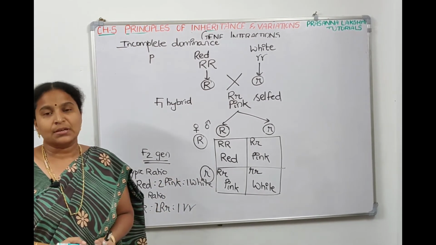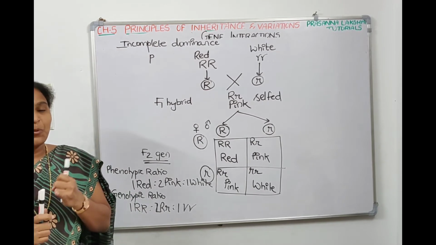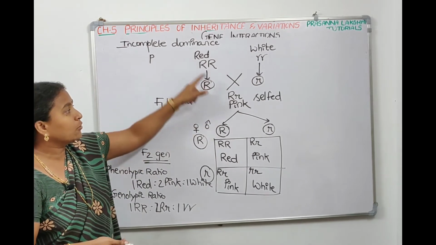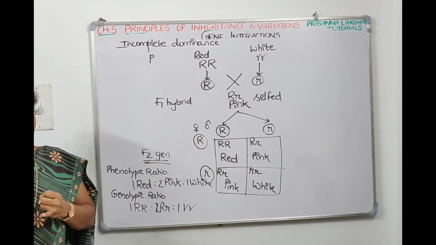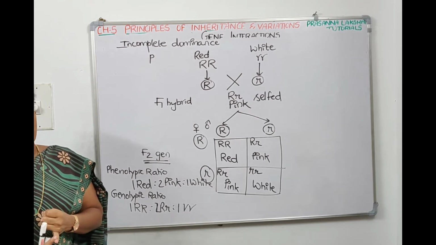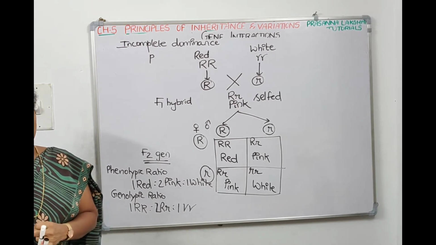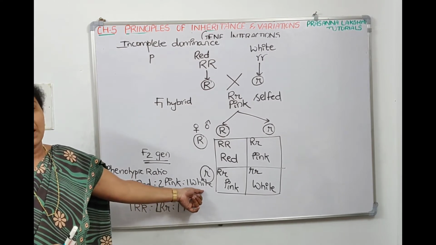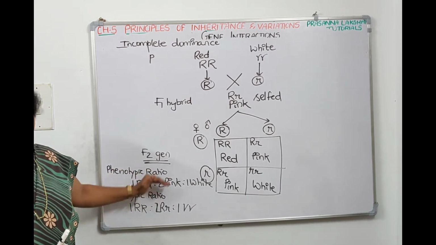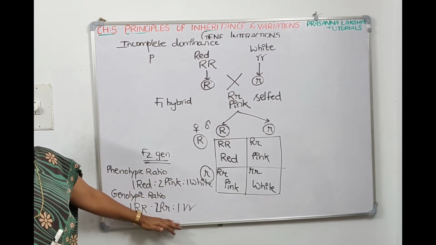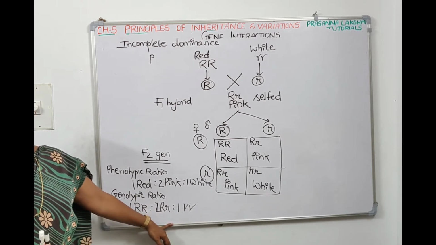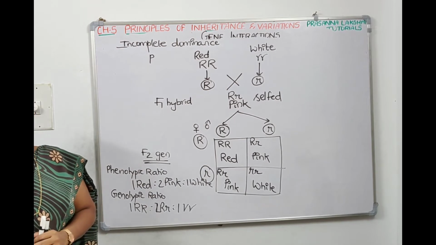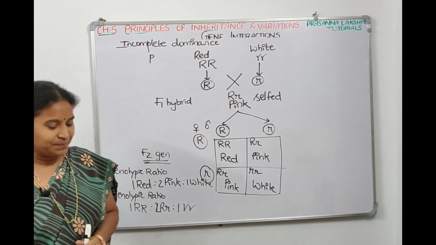One thing to notice here is that in incomplete dominance, first, the F1 hybrids do not resemble either of the parents. It's not resembling this parent, and it's not resembling that parent. The second difference is that the F2 ratios deviate from the Mendel monohybrid cross. In the Mendel monohybrid cross, the phenotypic ratio is 3:1, but here the phenotypic ratio is 1:2:1, and the phenotypic ratio and the genotypic ratio are the same, 1:2:1. So this is the concept of incomplete dominance. The examples are Antirrhinum majus and Mirabilis jalapa. Take a screenshot, then we will talk about what is dominance.